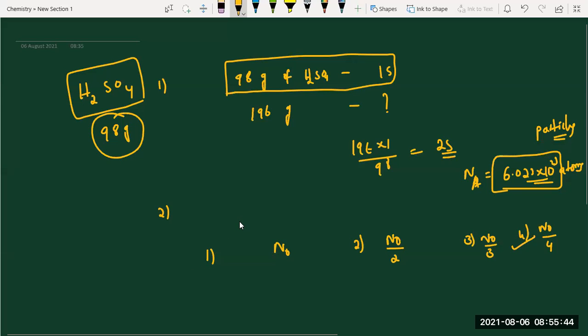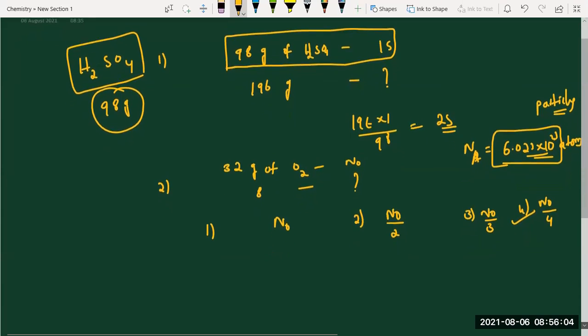Next, that question I think no one has doubt. How to take? Tell me, others. 32 grams of oxygen is N naught molecules, right? 8 grams, how much? You can equate like that, and we get N naught by 32 into 8, that's N naught by 4.